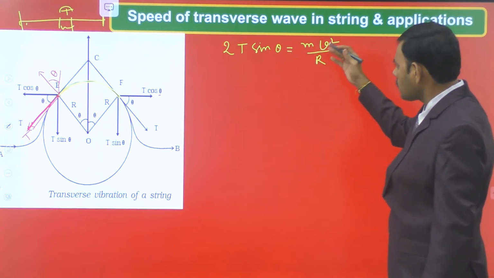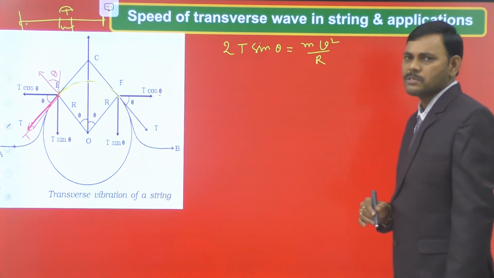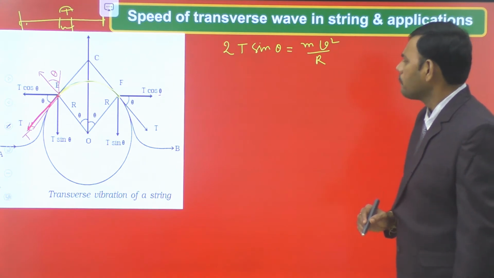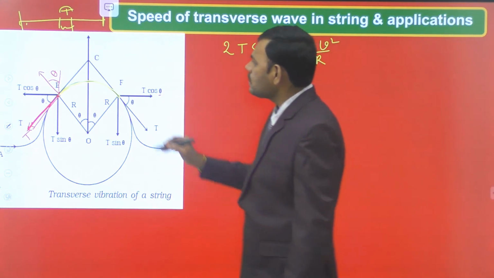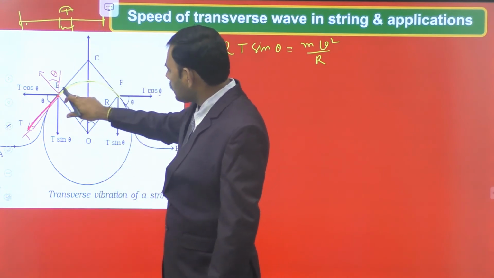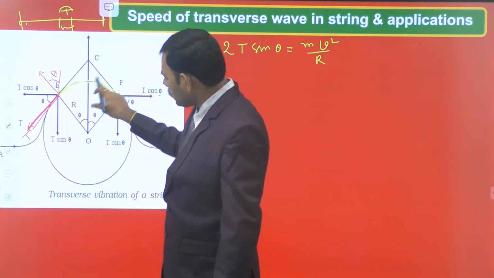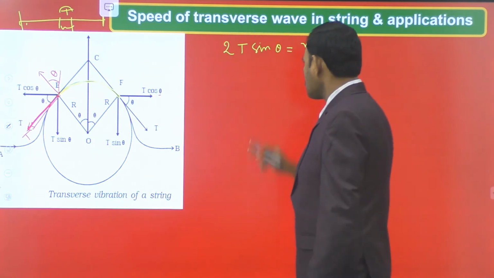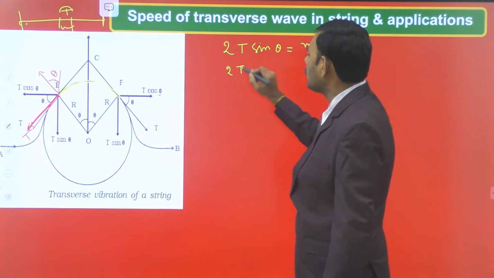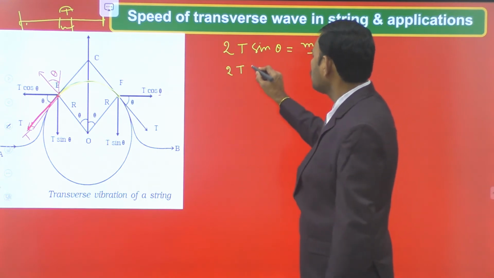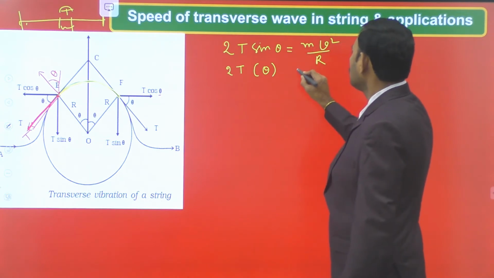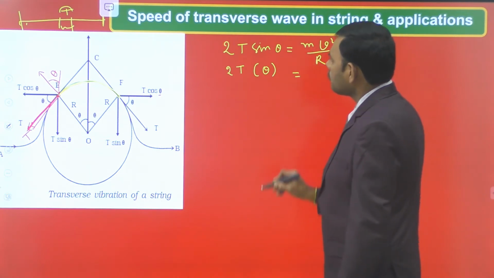Net force towards the center is always considered as the centripetal force. The expression for centripetal force is mv square by r. For very small angle, we consider a very small element of the vibrating string. For a very small element, length is very small, so that the angle is also very small, such that sin theta is equal to theta. For small angle of the considered element, sin theta is approximately equal to theta. So 2T theta is equal to m, mass.